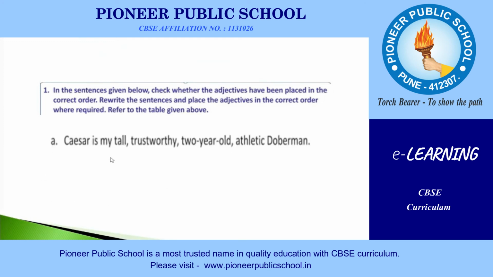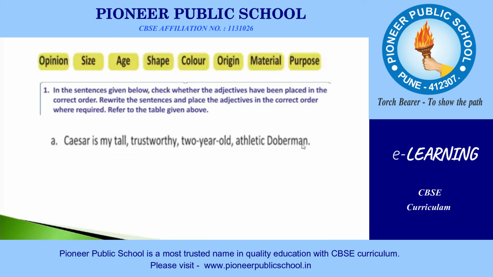Now, we have the sentence. Caesar is my tall, trustworthy, 2-year-old athletic Doberman. Now, this is our order of adjectives. Now, let's see. We have tall, trustworthy, 2-year-old, and athletic. We have these four adjectives.